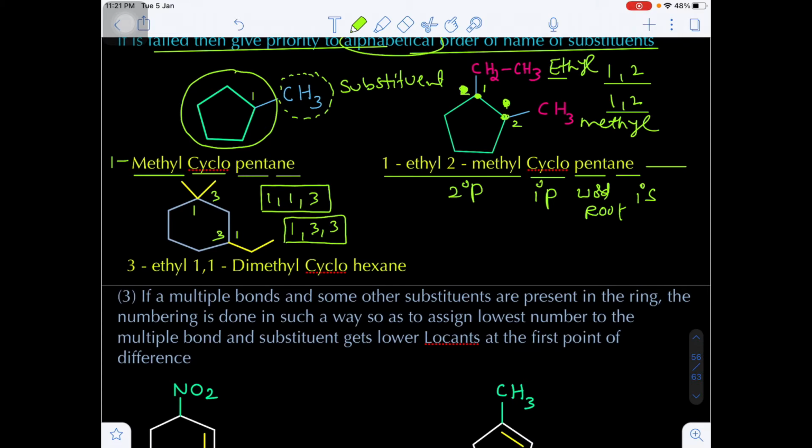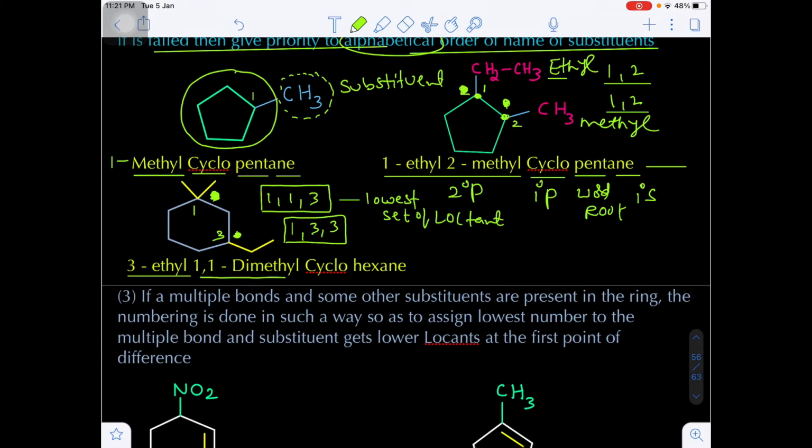Now which is the lowest set of locants? The first one will be the lowest set of locants. So we have to always give the numbering according to the lowest set of locants. That's why we give number 1 to the dimethyl, where two substitutions are there, and number 3 to the ethyl. In alphabetical order ethyl will come first, so I am writing 3-ethyl.